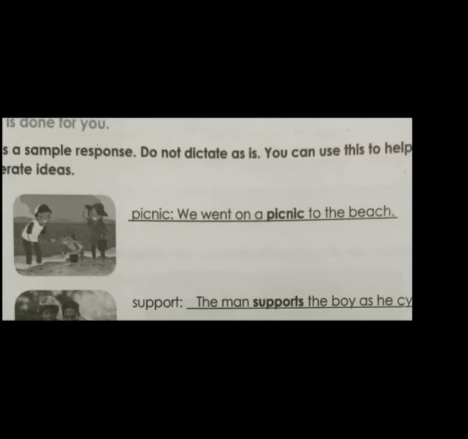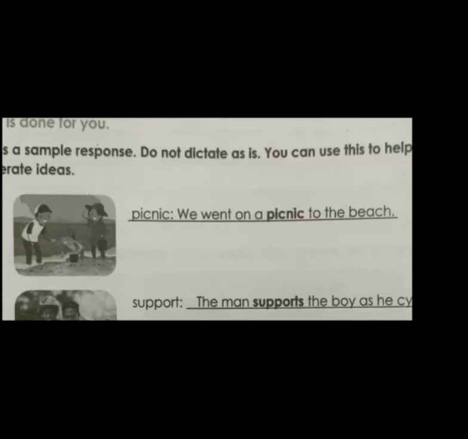So by seeing this picture, any sentences you can frame on this word picnic. By seeing the picture, you can see two children, they're on the picnic spot on the beach. So we have to frame our own sentences.